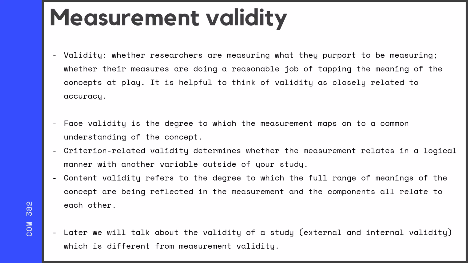Content validity refers to the degree to which the full range of meanings of the concept are reflected in the measurement. So are you capturing all the different understandings? That example I gave earlier about the cost of shoes, that didn't have high content validity because it didn't get at more expensive shoes. And this is also that if you have multiple measures, that they all make sense with each other. So again, we're going to talk about a different kind of validity later on. So make sure in your notes you're taking closely that this is measurement validity.